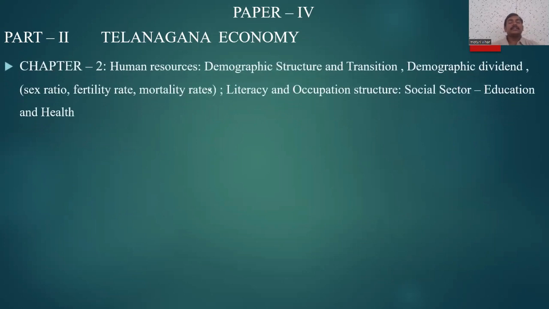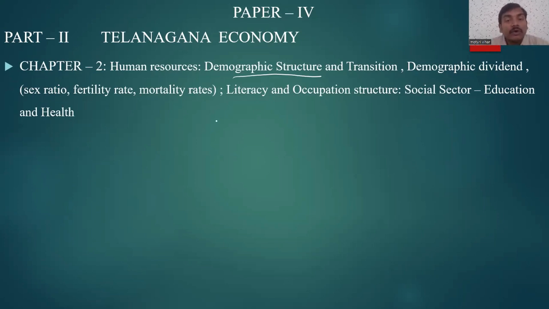The second chapter is simple. It talks regarding socio-economic situations. Okay, it is regarding only socio-economy. It talks regarding population. So first is human resources. So it talks regarding the demographic structure and how the demographic structure of Telangana is present. Do we have more youth population, less youth population? Do we have children population more? And how is that transition phase of Telangana?